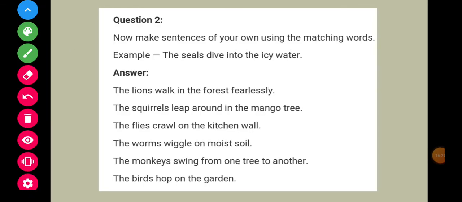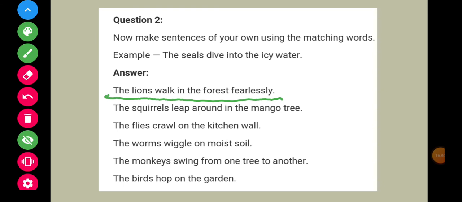Now question 2. What we have to do? Make sentences of your own using the matching words. So what we have to do? We have to make some sentences. As an example, the seals dive into the icy water. So likewise, we'll make some sentences. The lions walk in the forest fearlessly.